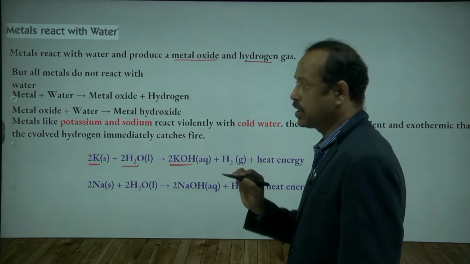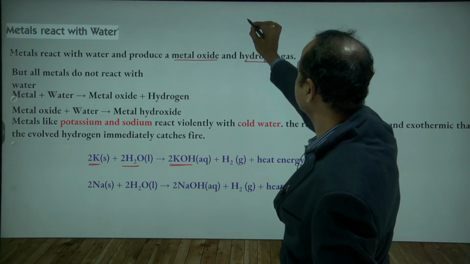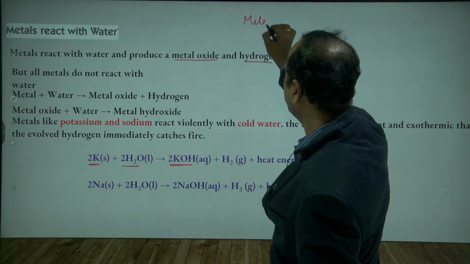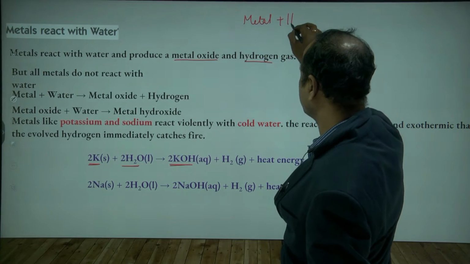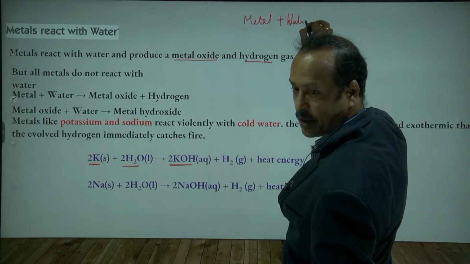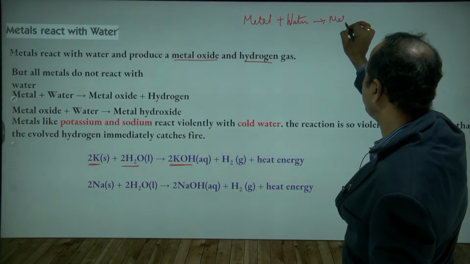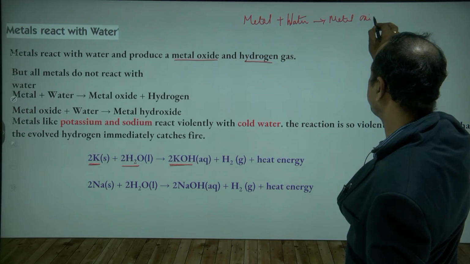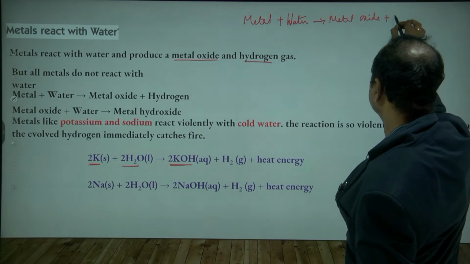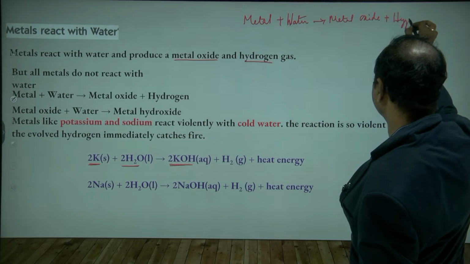Now observe carefully. First, when a metal reacts with water, it forms metal oxide plus hydrogen gas is released.